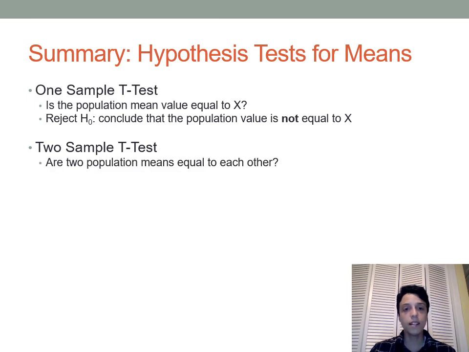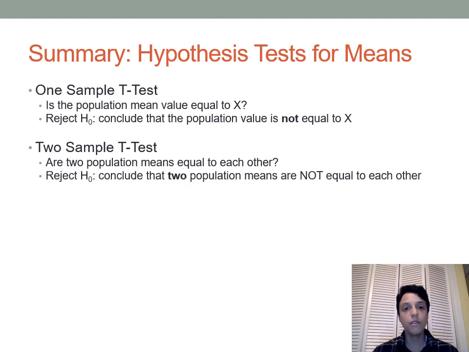The two sample t-test lets you ask the question, are two different population means equal to each other? And if you reject the null hypothesis in a two sample t-test, you can conclude that those two population means are not equal to each other. So here you want to know whether the average sentence for robbery and the average sentence for burglary are the same. You could take samples of those sentences, compare them, and if they're far enough apart, you would have evidence against the hypothesis that they're the same.